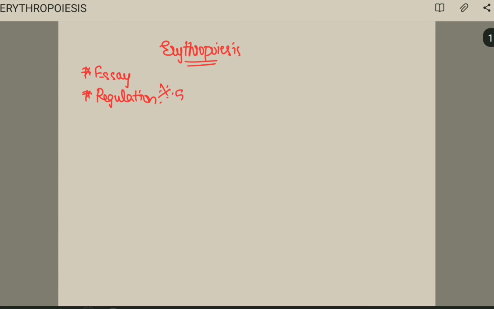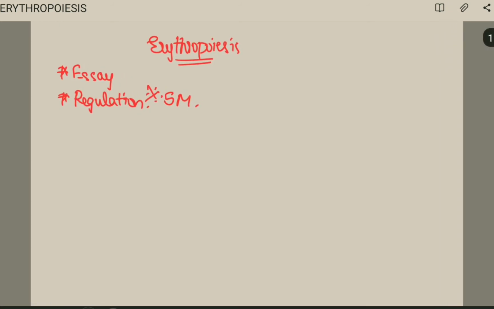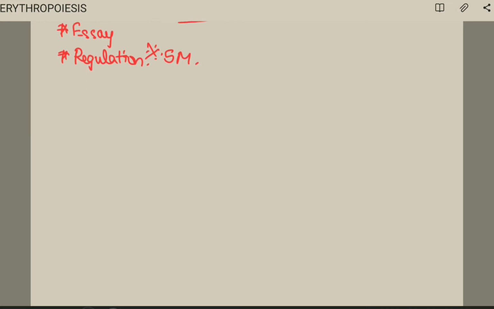Today we'll be starting with a very important topic, that is erythropoiesis. See, this erythropoiesis is a very important essay question, as well as a 5 mark question. They can ask you about the regulation of erythropoiesis. Okay, it's a very important 5 mark question. Fine. Now let us discuss erythropoiesis in detail.